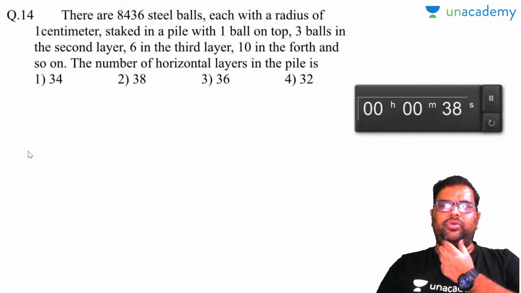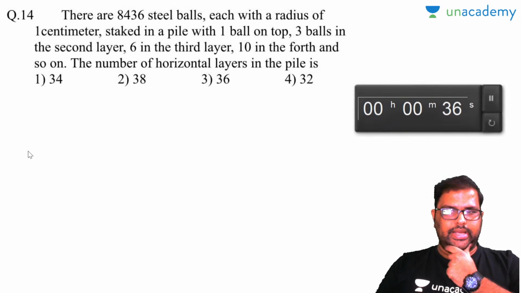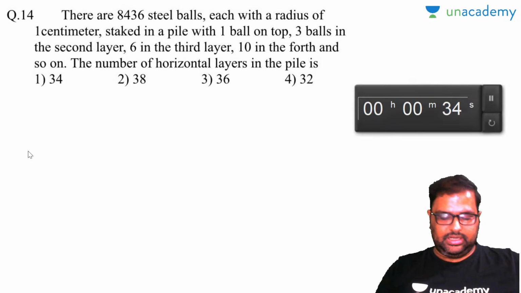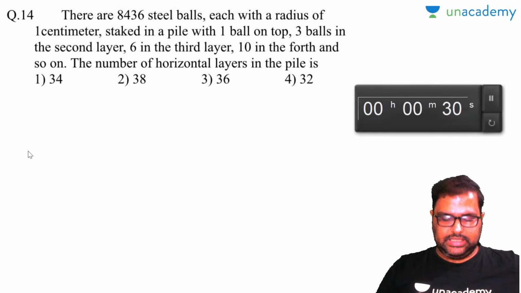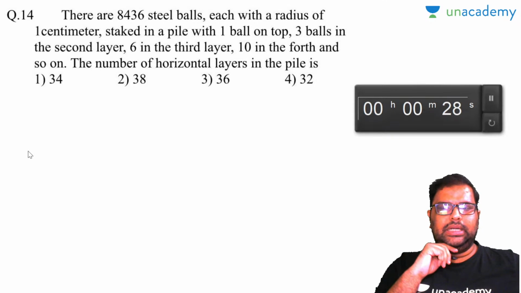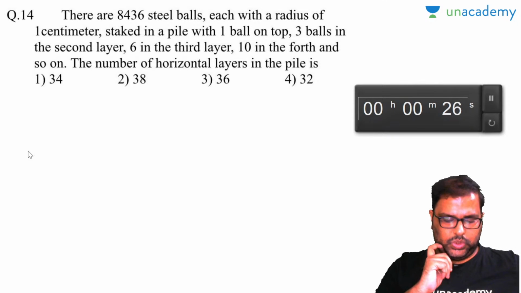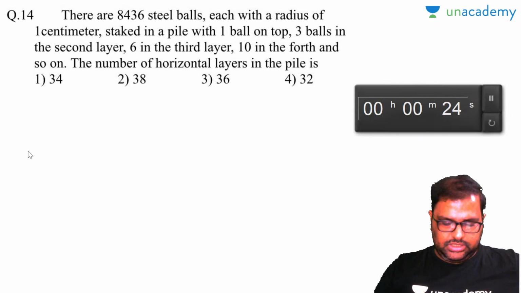There are 8436 steel balls, each with a radius of 1 centimeter, stacked in a pile. 1 ball on the top, 3 balls in the second layer, 6 in the third layer, 10 in the fourth, and so on. Find the number of horizontal layers in the pile.